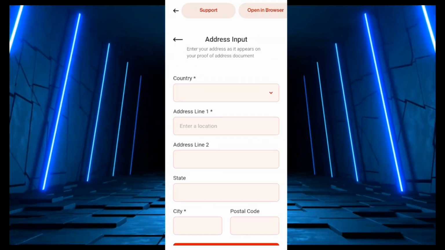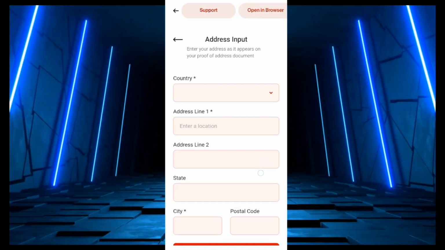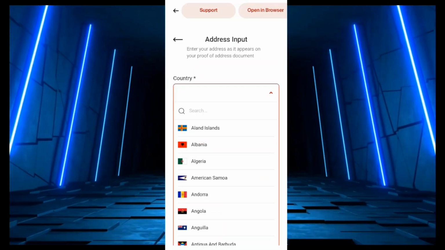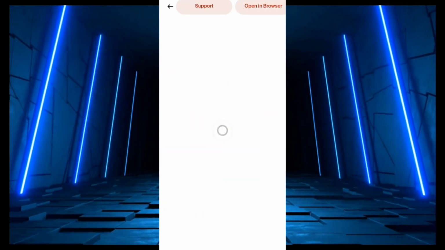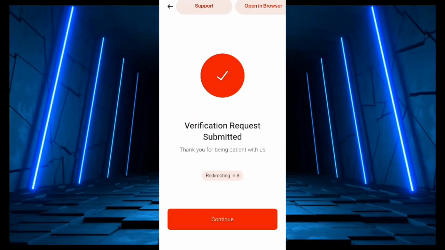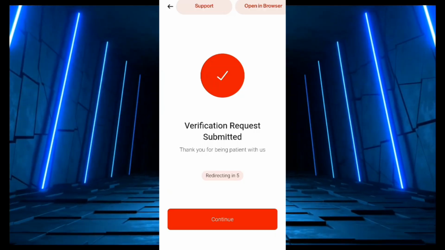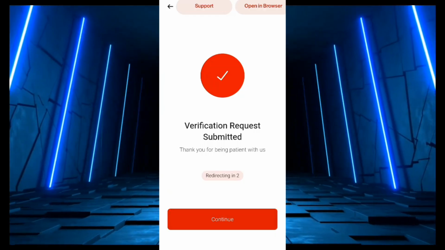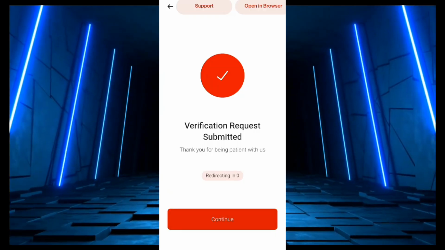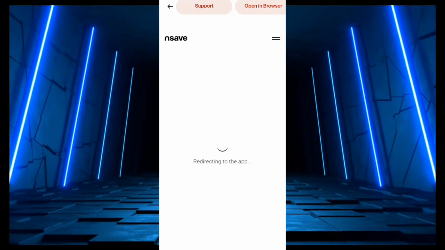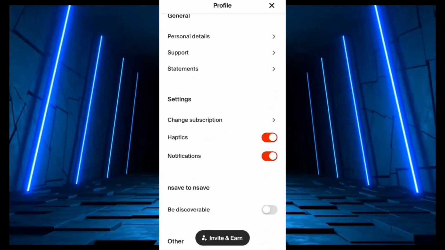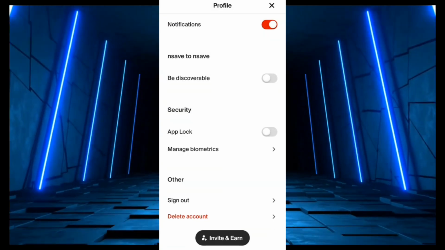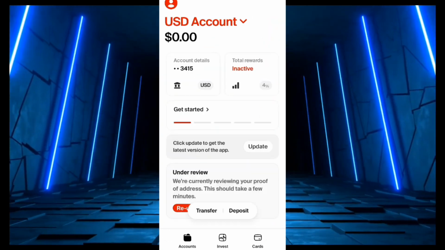Alright, so we're going to enter the same address that we have used and the same address that is contained in our proof of address. So with this, you click on submit. So verification request submitted. Thank you for being patient with us. So you click on continue and you'll be directed back to your Nsave account. Alright, wait a moment. Documents. Alright, so as you can see, our account has been verified.